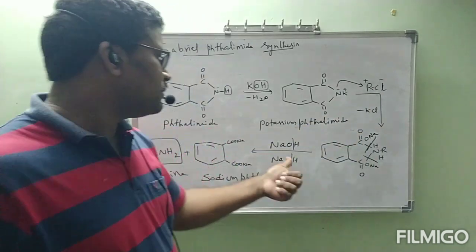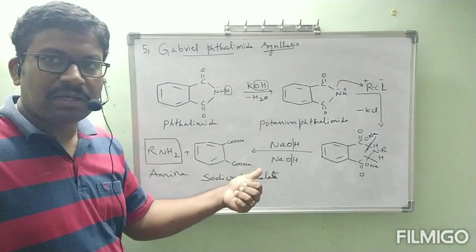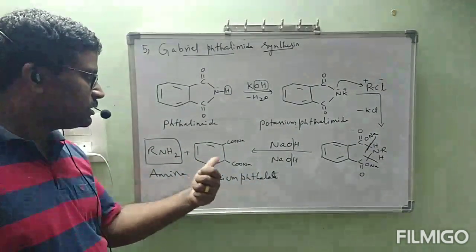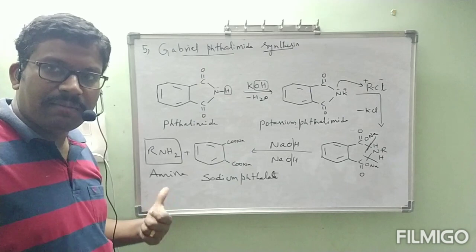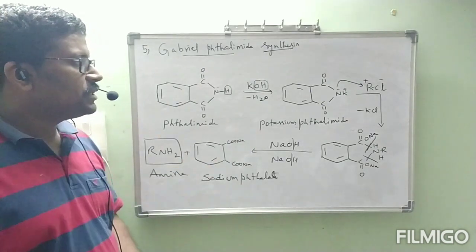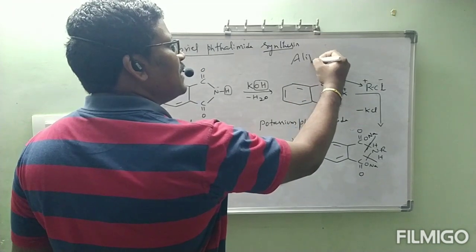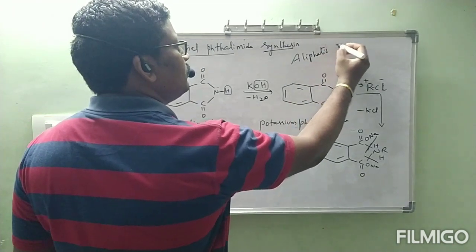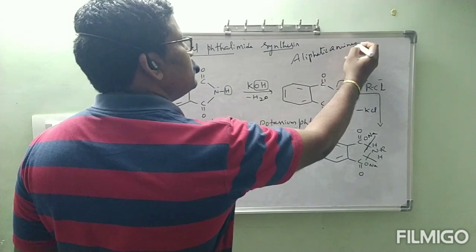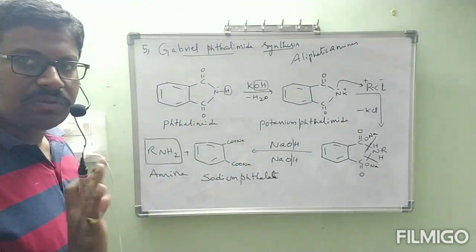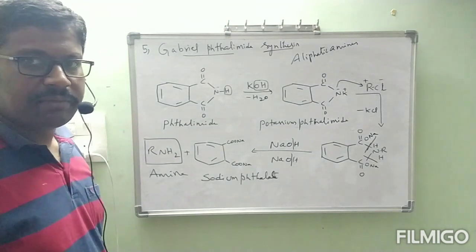Okay, this is going to react with again NaOH. How many moles of NaOH? 2 moles of NaOH. We got RNH2 plus this one. This RNH2 is our amine. Okay, this preparation is used for only aliphatic amines. This method is used for the preparation of only aliphatic amines. It is not used to prepare aromatic amines.